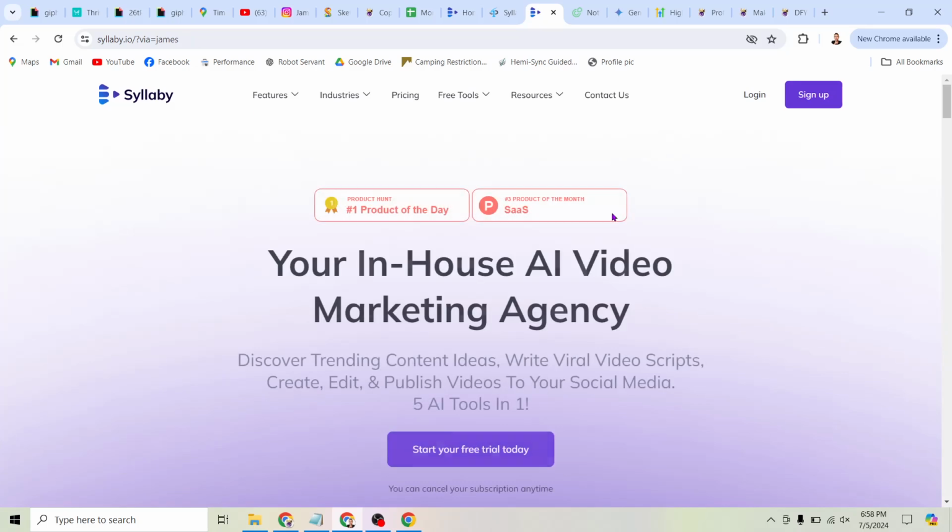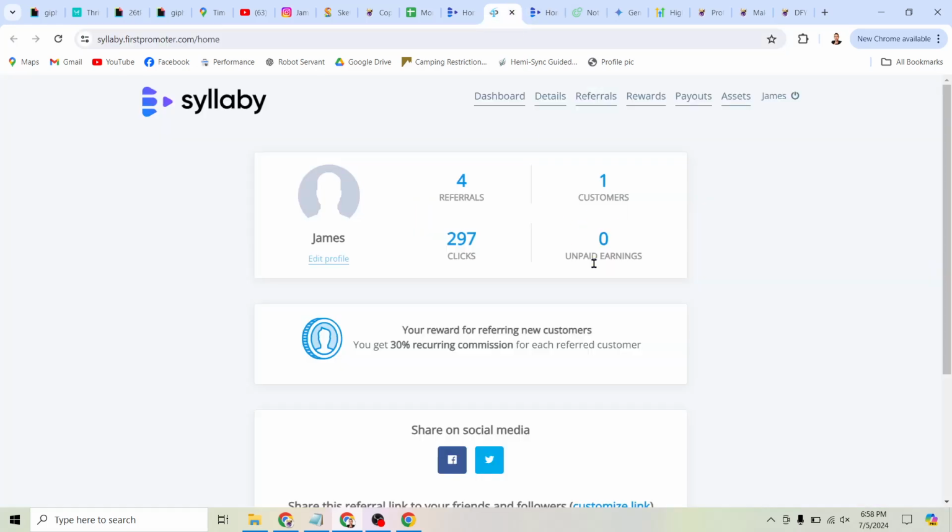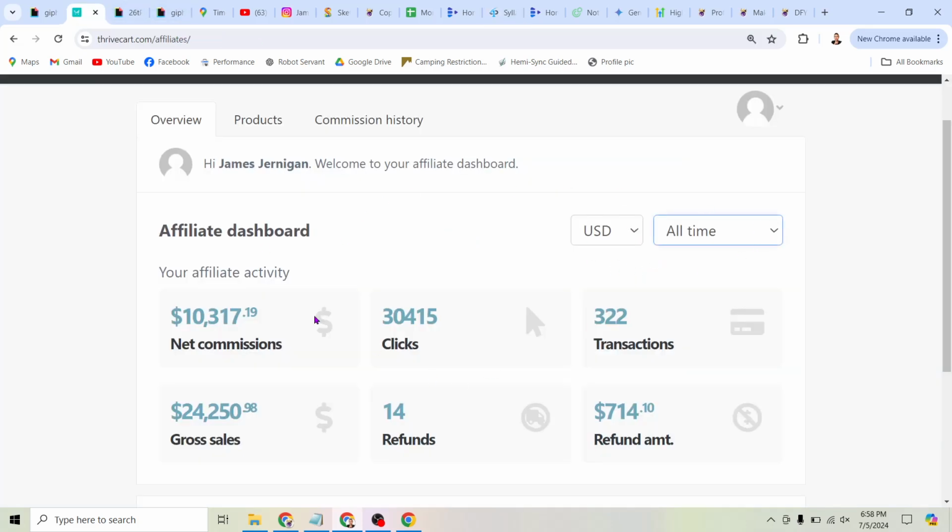So this brings me to Syllabi's sales page, but if you notice in the URL, it says via James. That means I referred this click, and if somebody now signs up through my link, then I earn money and I will get more unpaid earnings in this column. So if we compare this dashboard to another offer, this is what it will look like a few months down the road. Pretty simple so far, right?